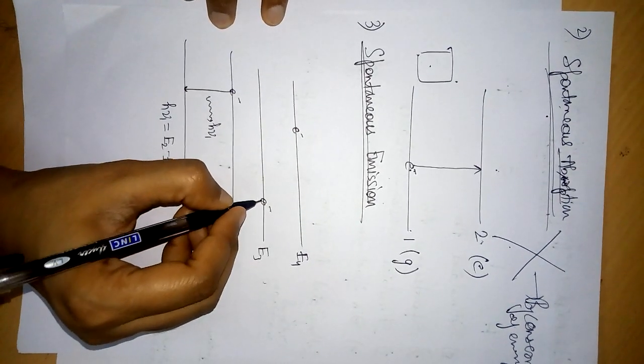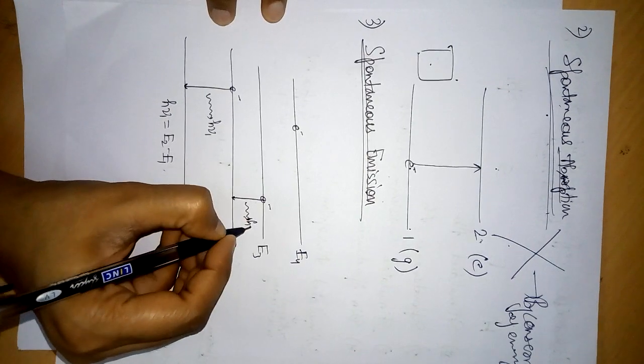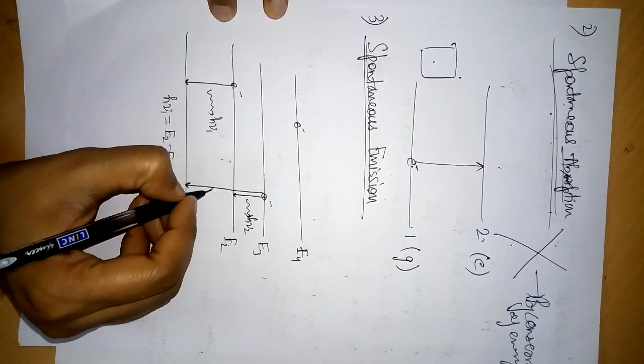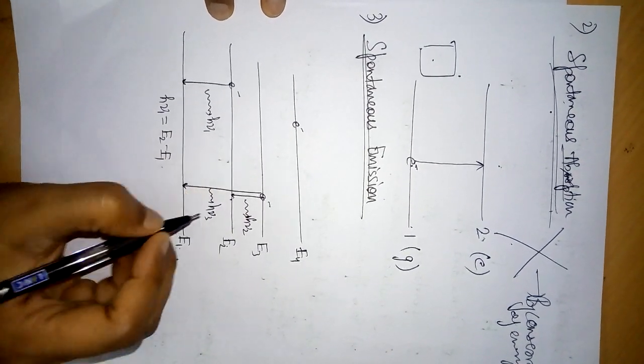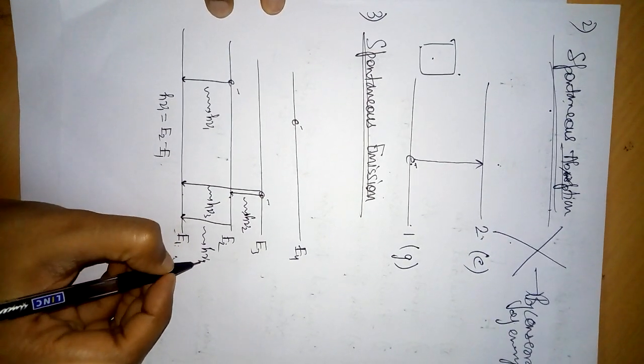It can jump to this energy level producing a photon, or it can directly jump to this energy level producing a photon, or it can come to this level and then again come to this level. So what are we seeing?